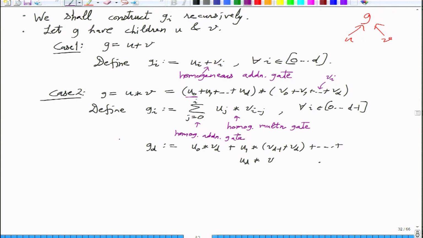So actually GD could be forgotten. If in the end you only want to compute up to the d minus 1 homogeneous part, then at every intermediate computation GD could be forgotten. So this part is actually not needed. This can be dropped.